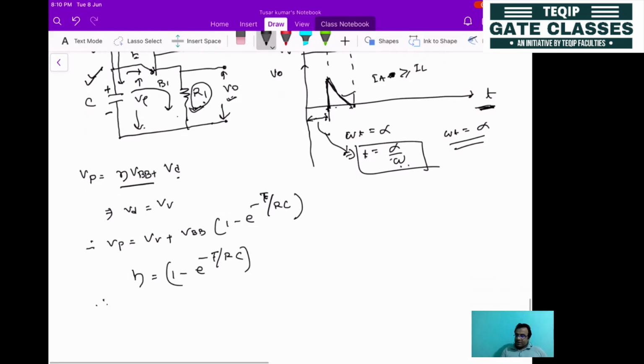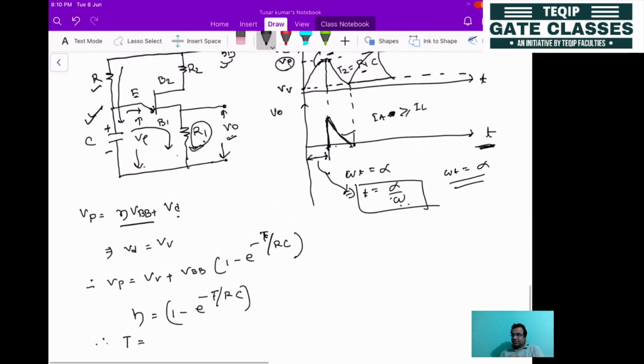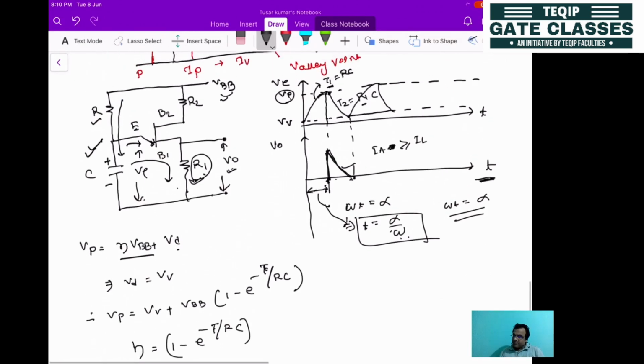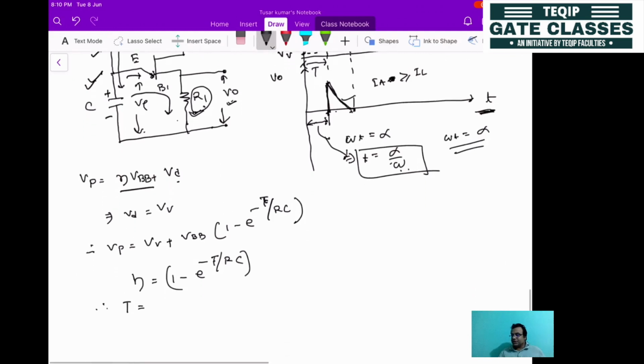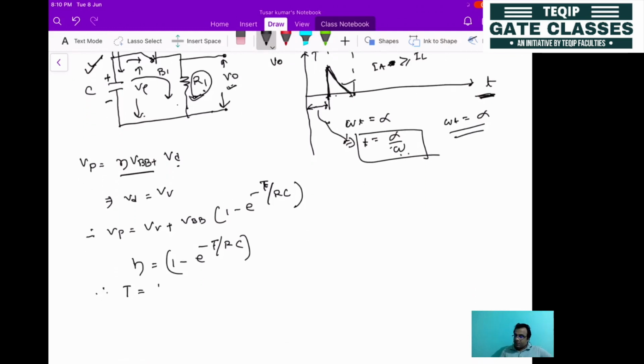And T is the total time period. So how to mention this T? T is nothing but this period. So T equal to 1 by the frequency.